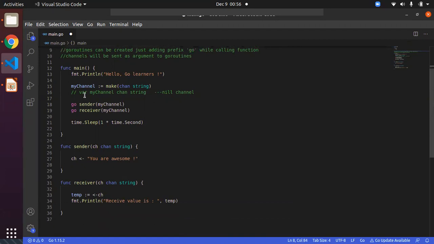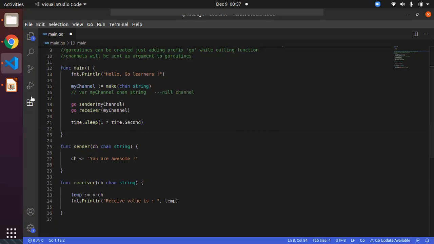Now we will start with the main function, which will be initially called. Then we have the print statement, hello Go learners. We can create the channel by using the make method, like our normal slices and arrays. However, you can also create a channel using the var keyword, but it will create a nil channel. Most of the time you will not use the nil channel, but there are a few cases where you can use it for some specific purpose. In general, you will use the make method to create the channel.